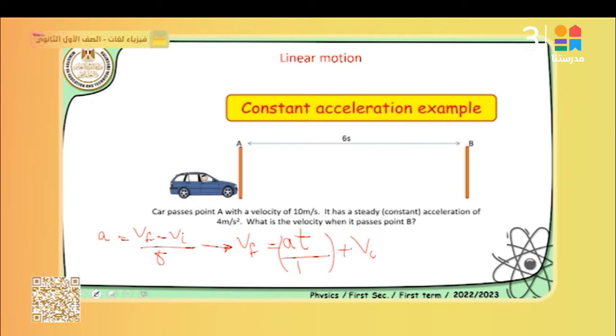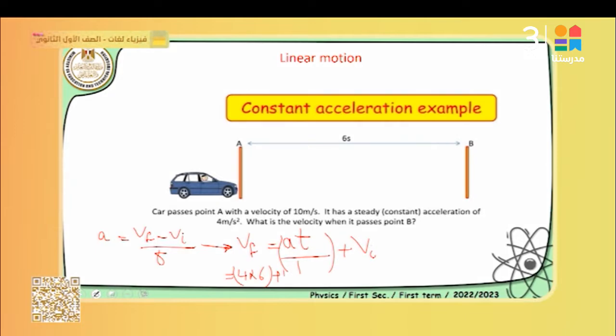When we substitute all the values I have, the acceleration equals 4 meter per second square, the time equals 6. Okay, this is the term, plus the v initial that I have, which was 10 meter per second.